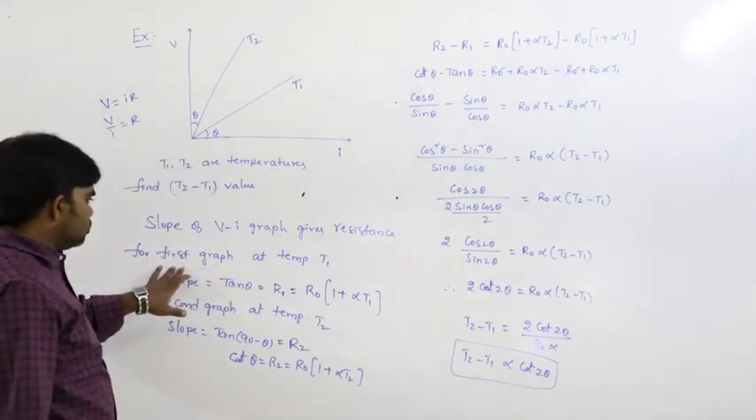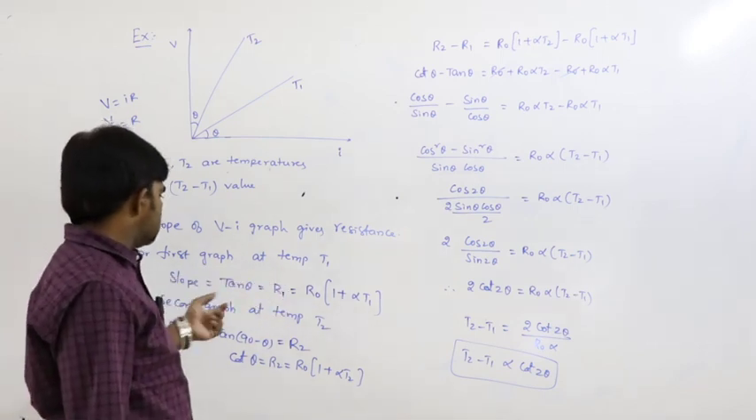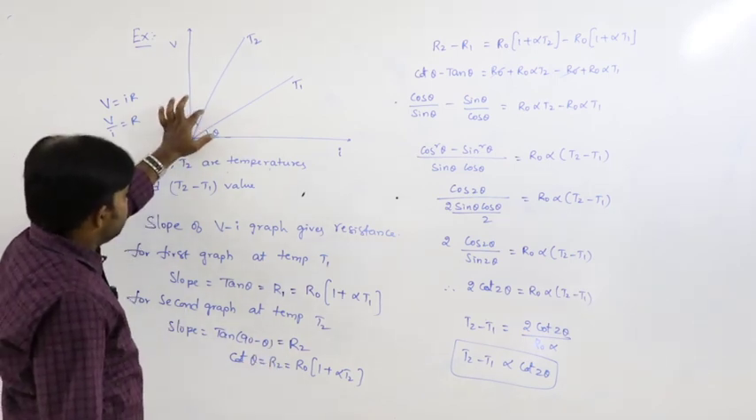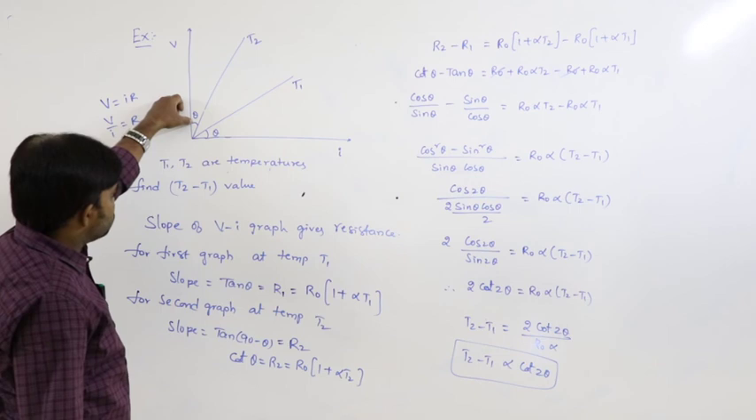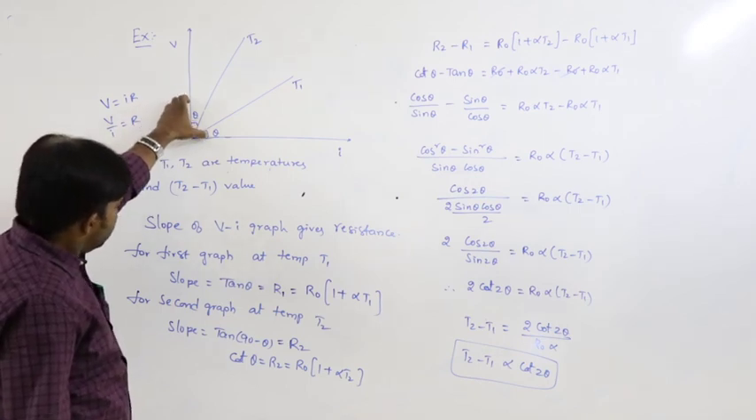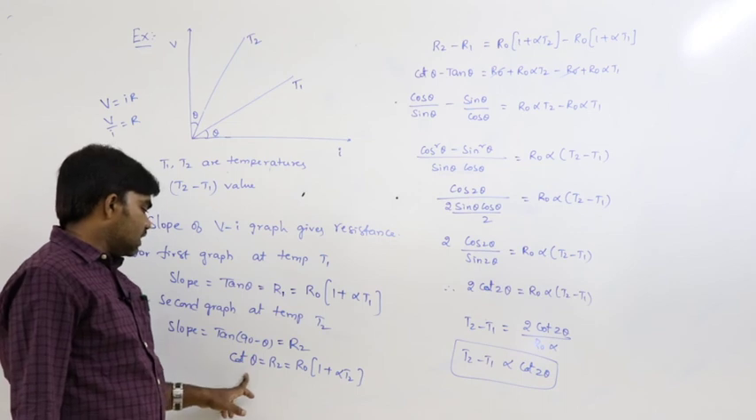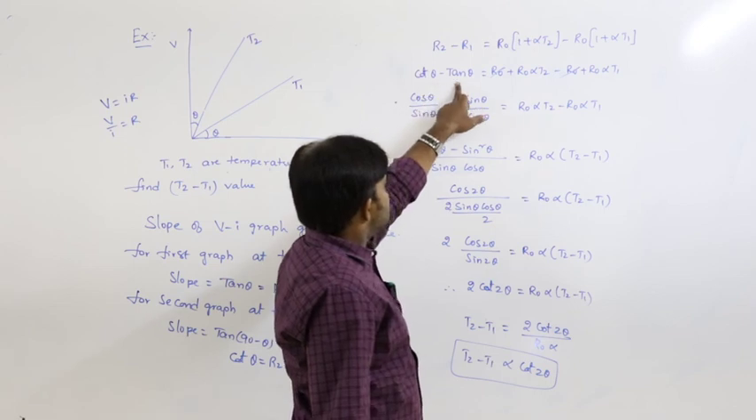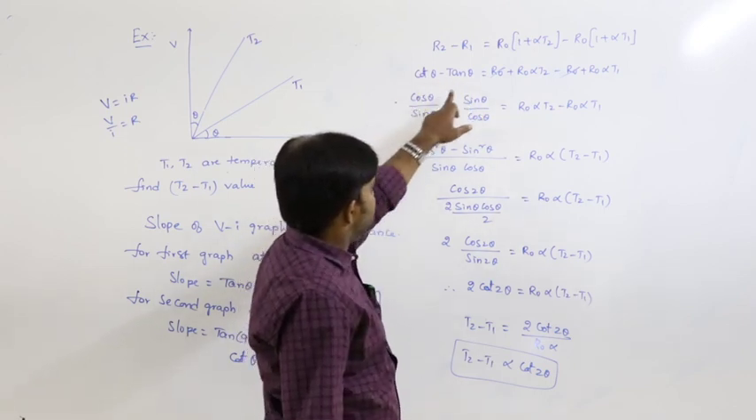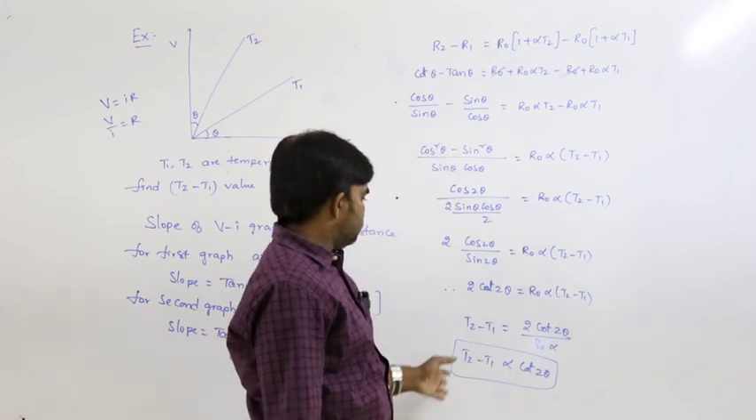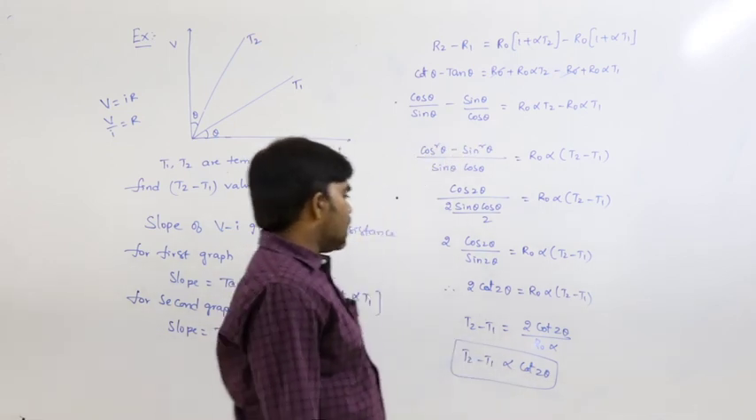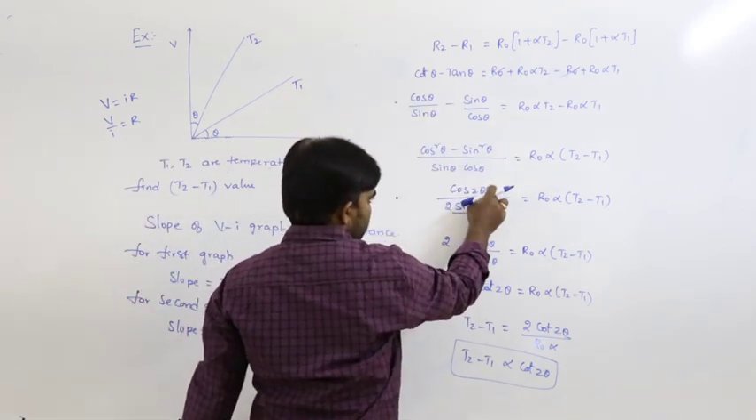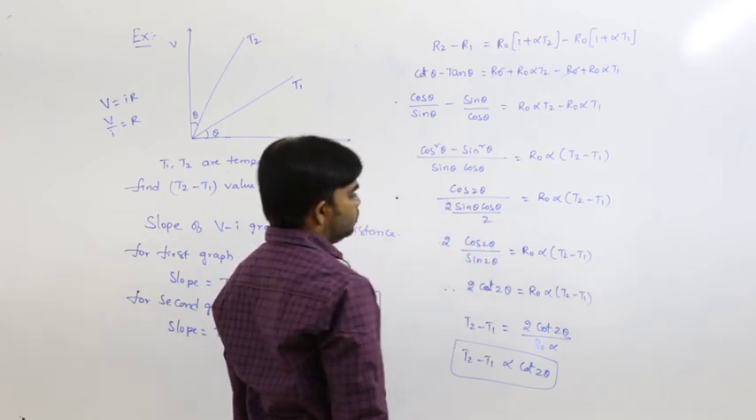This is the question. Slope of the graph gives resistance. First resistance is tan theta, second resistance is cot theta, because it is theta, the remaining angle is 90 minus theta. Of course it is made with angle with vertical, the remaining angle is 90 minus theta. That's why cot theta is equal to R2. Just I am doing R2 minus R1, cot theta minus tan theta, that is cos theta by sin theta minus sin theta by cos theta. So T2 minus T1 is proportional to cot 2 theta. Yes, it is trigonometry. Cos square theta minus sin square theta is cos 2 theta, 2 sin theta cos theta is sin 2 theta.